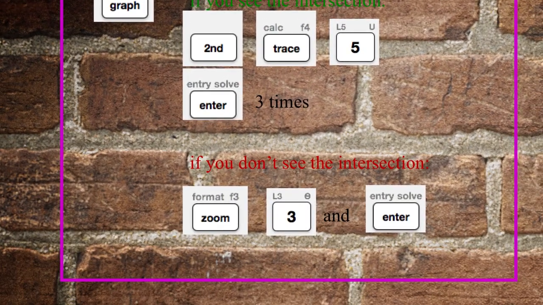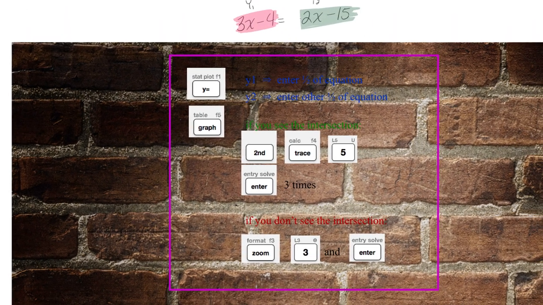Second trace, 5, enter 3 times. Alright, I go to graph now, right? Graph, yeah. Zoom. 3. Just push 3. Enter.